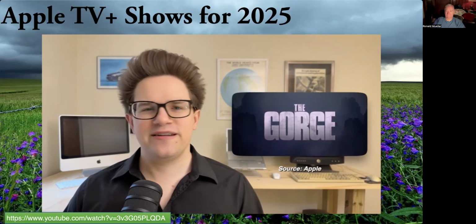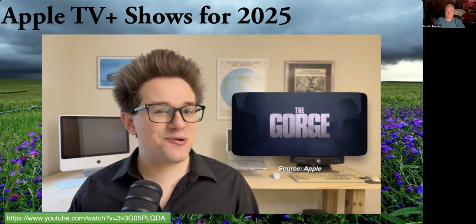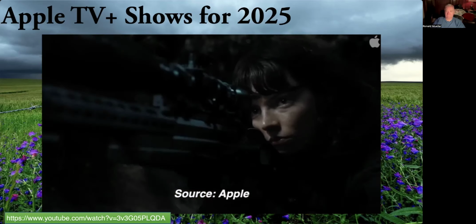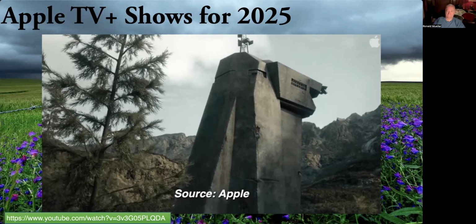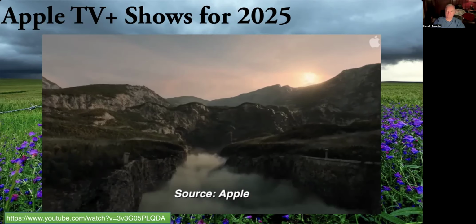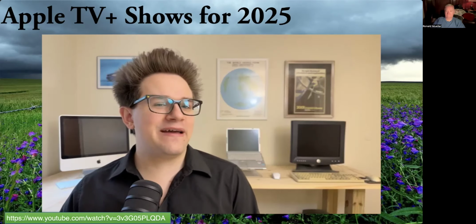Apple TV Plus puts out the occasional movie, and the trailer for The Gorge sets up an intriguing mystery. What's at the bottom of this big gorge? The film focuses on two agents, played by Miles Teller and Anya Taylor-Joy, as they set out to guard the creepy gorge in the earth and find out what mysterious evil lurks within. The Gorge also has a dose of romance, and so it'll be premiering on Valentine's Day.